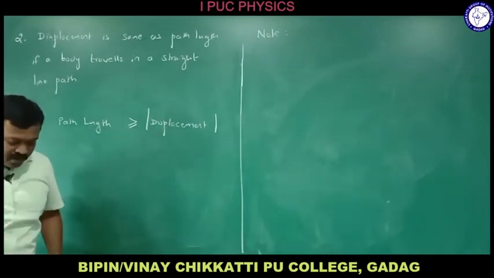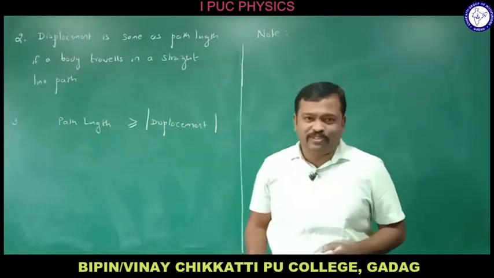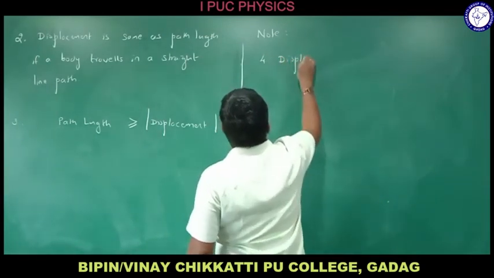Now, I had left one concept, when the displacement will be 0.